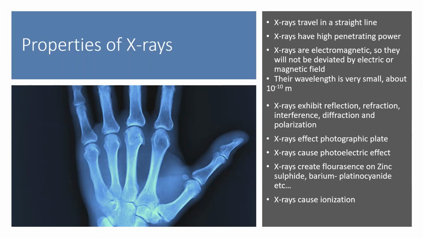Have you learned what the photoelectric effect is before? If you haven't learned, don't worry. Our next topic will be the photoelectric effect. We will learn about the photoelectric effect. And X-rays can create fluorescence on zinc sulfide and barium platinocyanide. Also, X-rays can cause ionization.